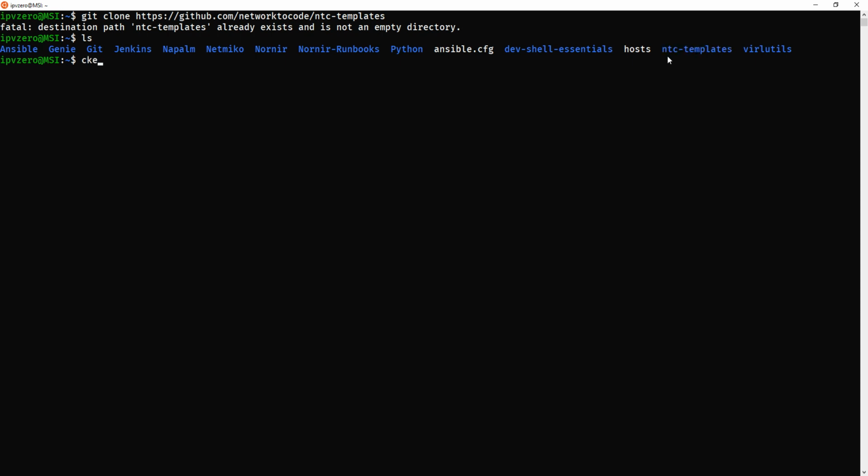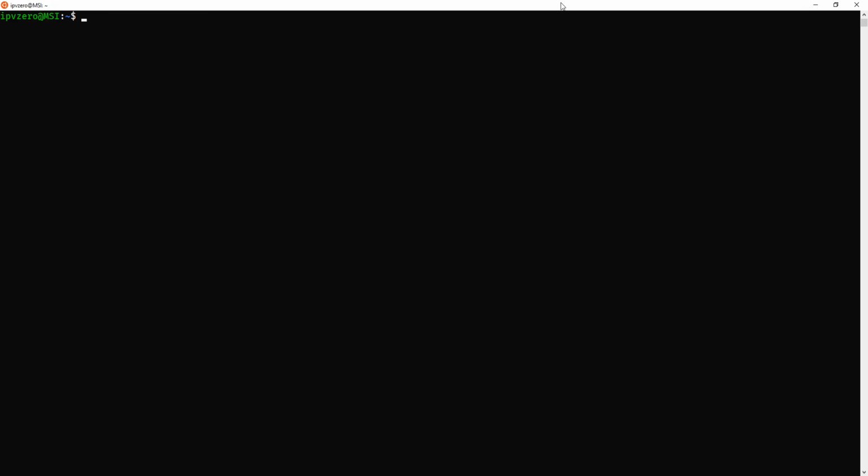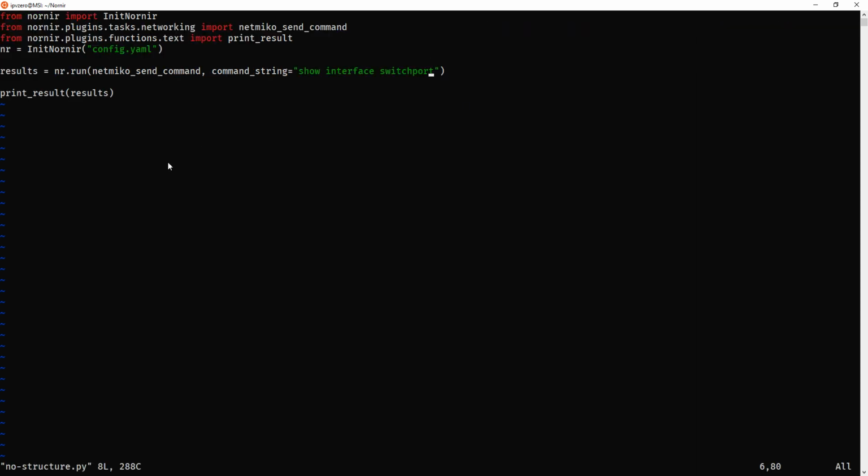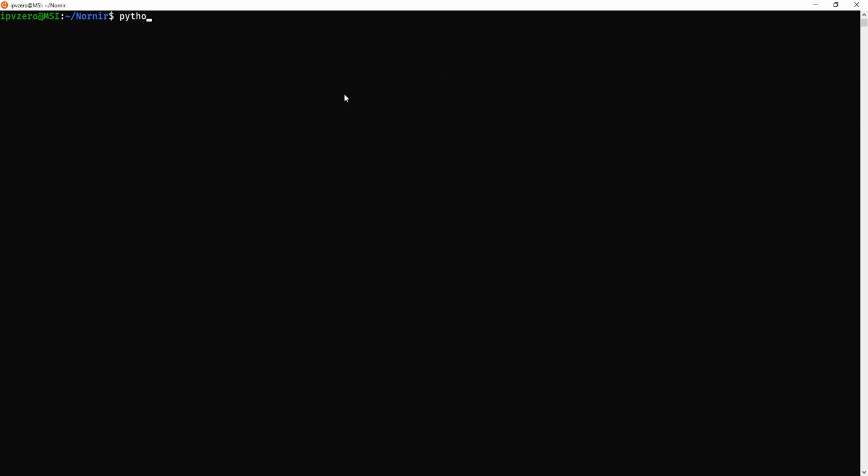So, just clear this, and let's go and have a look at the actual scripts. The first script is going to be called no_structure. If we vim that, all we're doing here is using Nornir to use Netmiko to send out this show command, show interface switchport. Cisco show commands are what you would call semi-structured data. It's structured to an extent, but it's not great for programmatic parsing. I'll show you what I mean when I do that. So let's deploy this script first, and we'll do python no_structure.